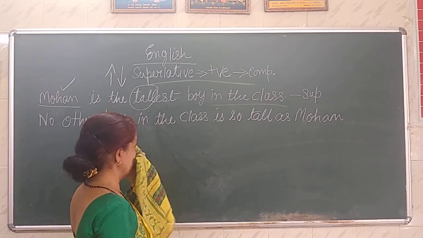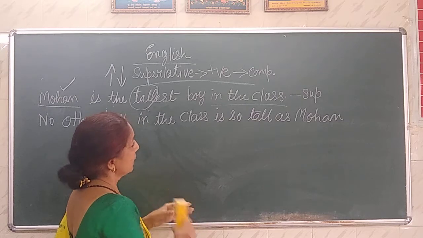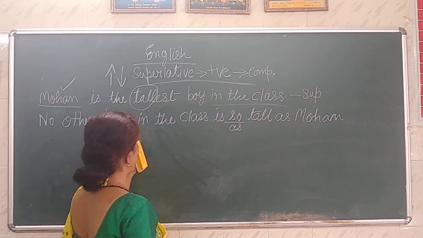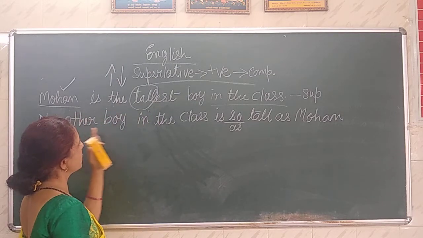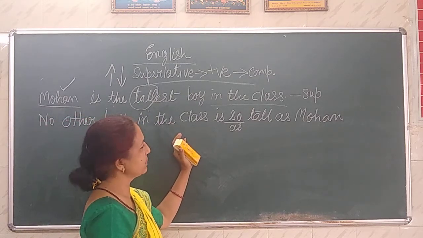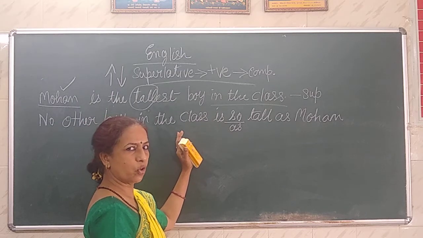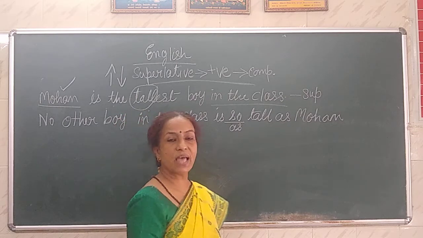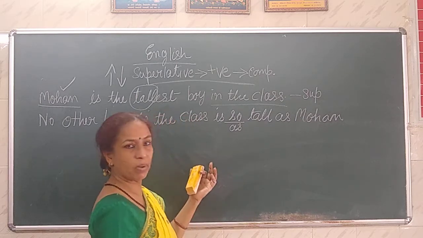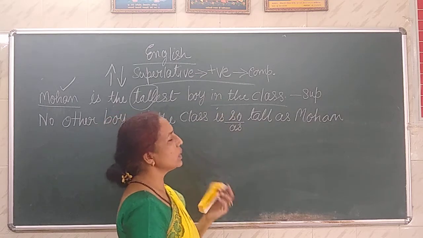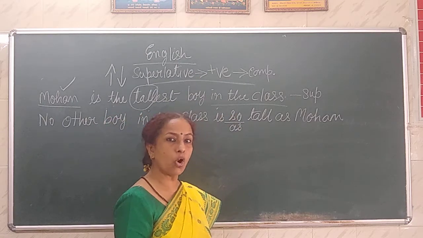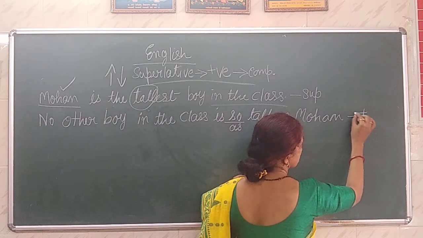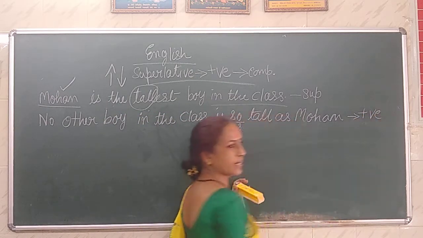Sometimes in many of the cases you would find in books also no other boy, but as we have formed, negation is followed with so. So I have told you that no other boy in the class is as tall as Mohan. You might get it somewhere, but here no other boy is so tall as Mohan. Which degree have I changed it to? This is a positive degree sentence.